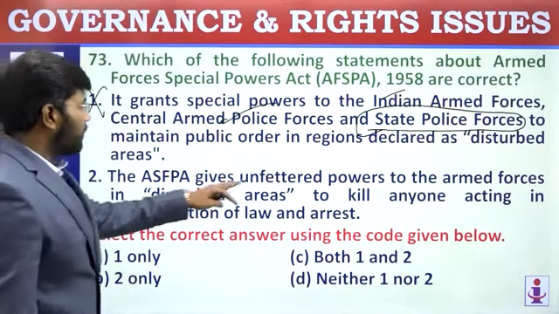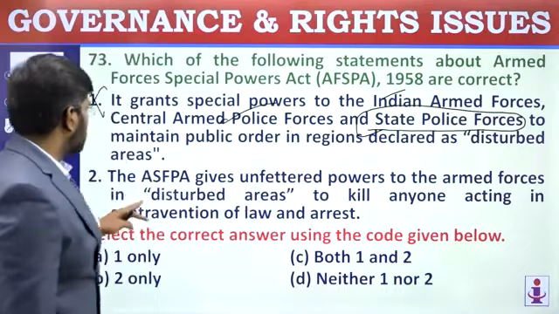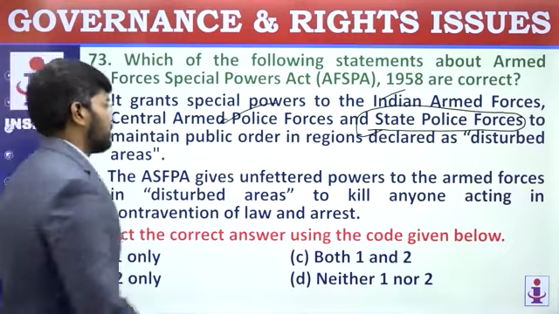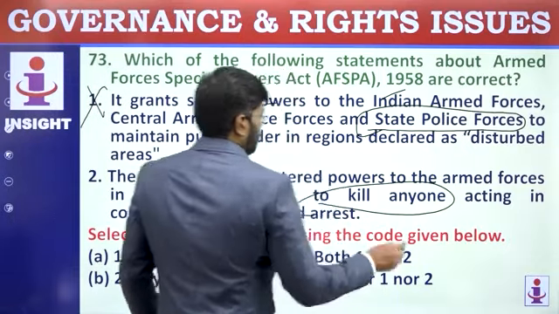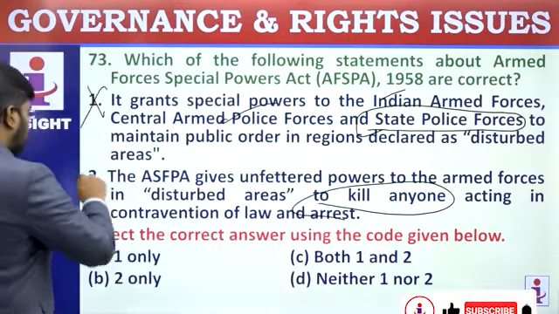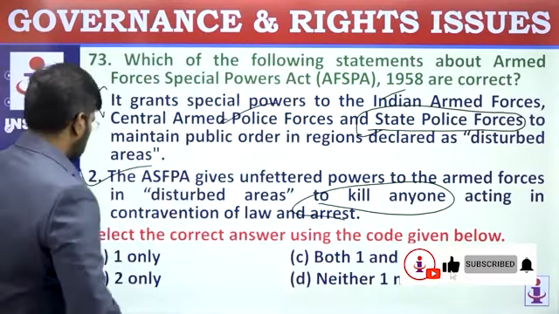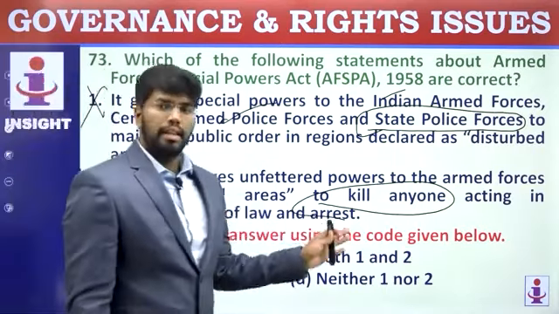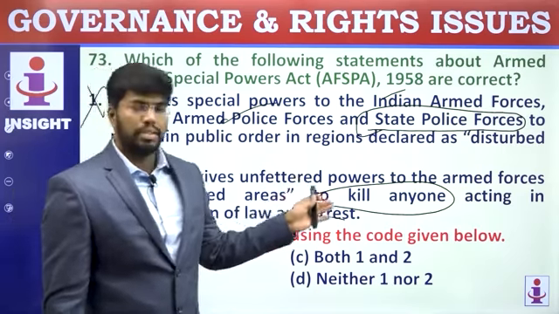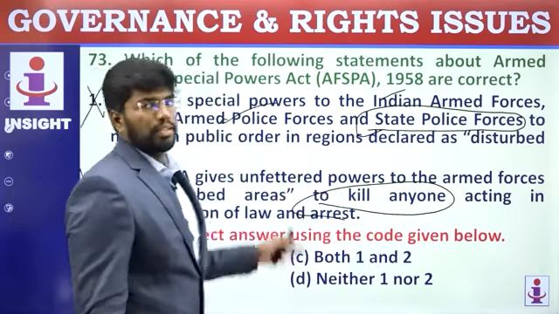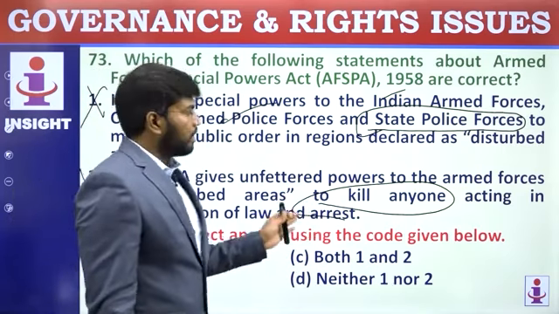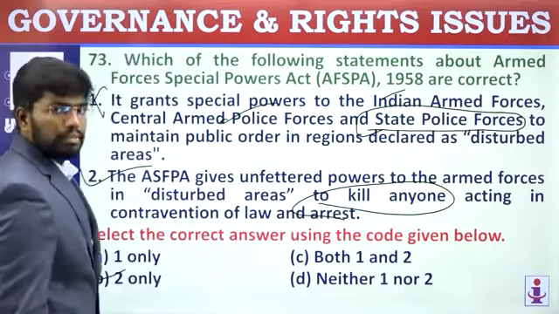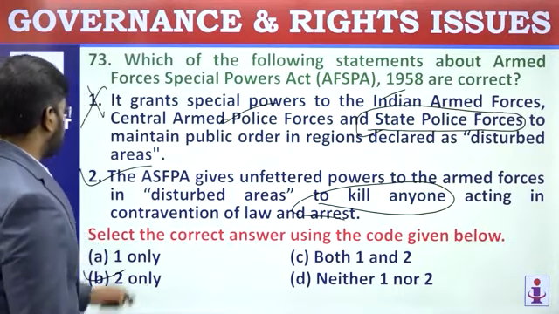The AFSPA gives unfettered power to the armed forces in disturbed areas to kill anyone acting in contravention with law and arrest. See, to kill anyone. So this has been an issue, though this is correct. This is the correct statement. So they are asking for the correct statement, 2 only. There have been many cases related to extrajudicial killing, and these issues have been focused, and it is in mains debate. But the statement as such, it is correct. They have right to kill anyone. So answer is B only.